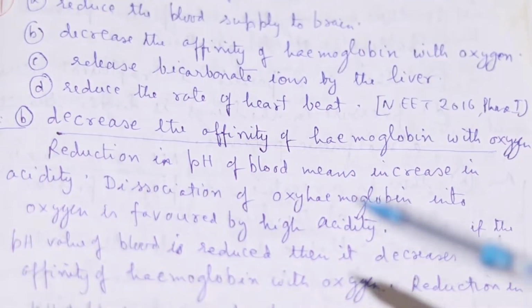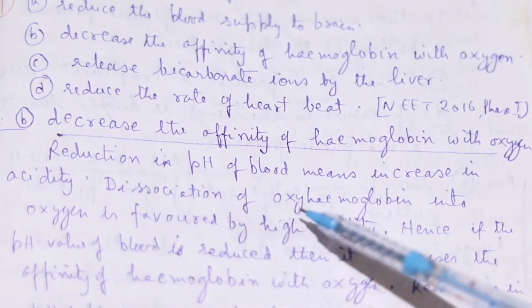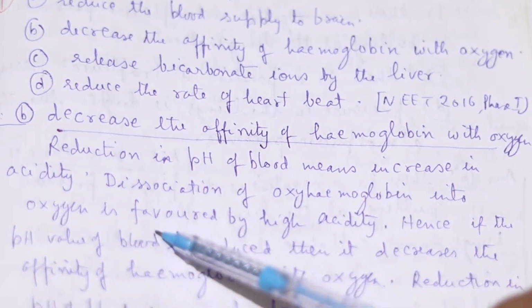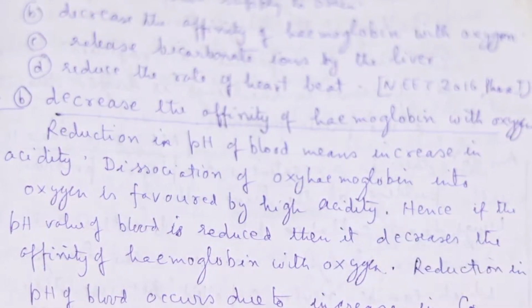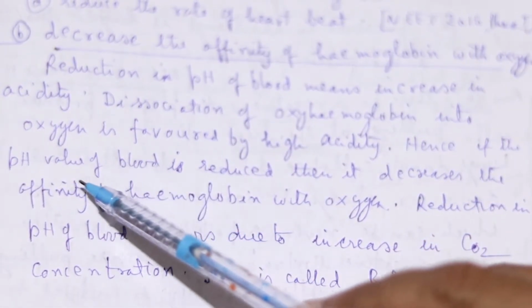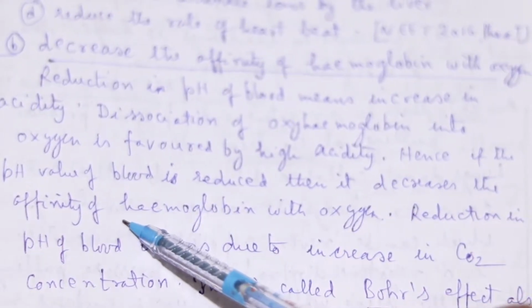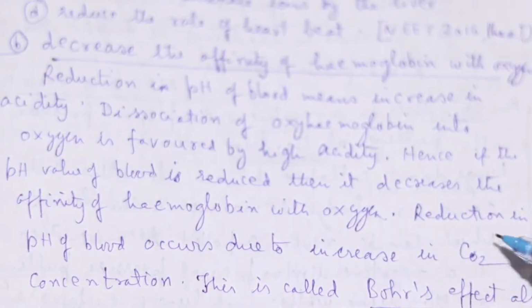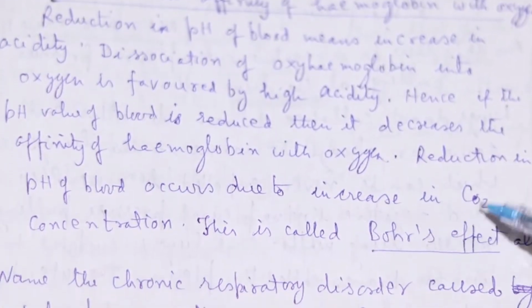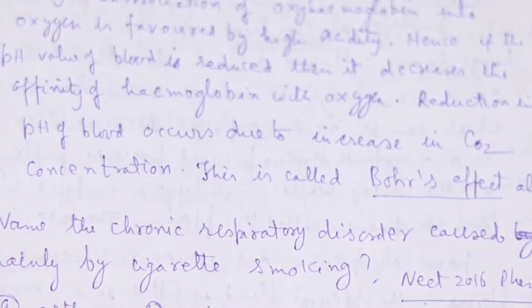Why is this the answer? Because reduction in pH of blood means increase in acidity. Dissociation of oxyhemoglobin into oxygen is favored by high acidity. Hence, if the pH value of blood is reduced, then it decreases the affinity of hemoglobin with oxygen. Reduction in pH of blood occurs due to increase in carbon dioxide concentration. This is also called the Bohr effect.